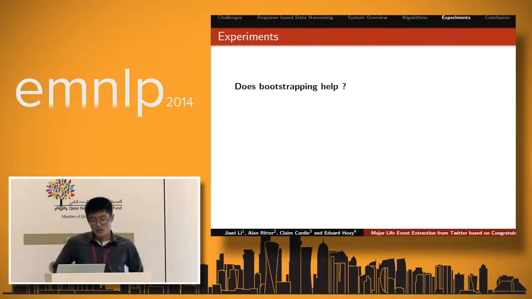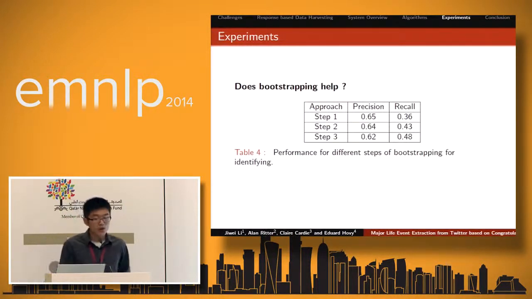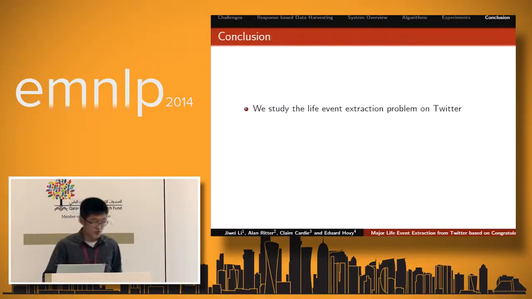Another question is, does the bootstrapping help? We train a classifier for each step of bootstrapping and apply this classifier to the gold standard data set. As can be seen, as the bootstrapping goes on, we get better recall at a little bit of sacrifice of precision. So, in conclusion, in this work, we studied the life event problem on Twitter.